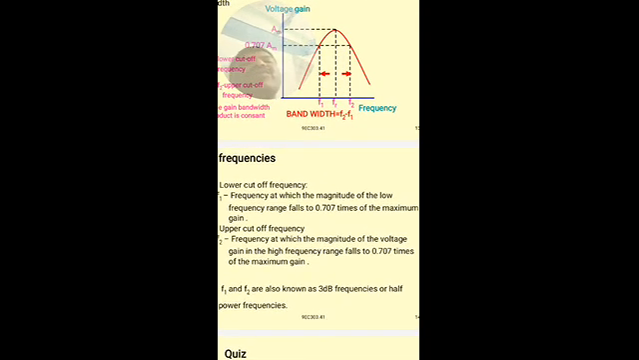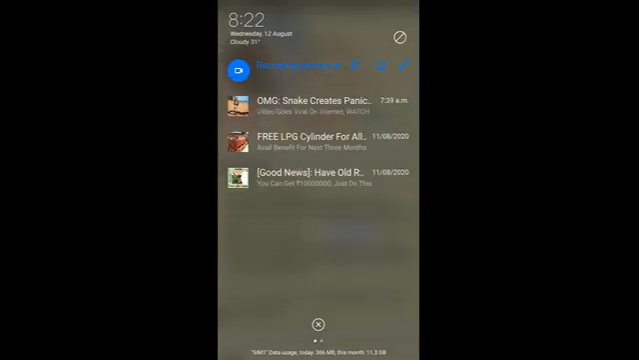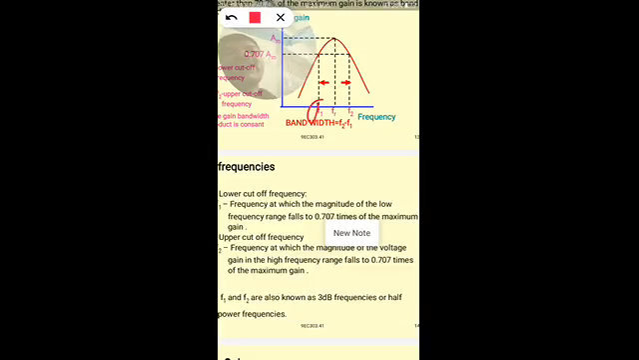The lower cutoff frequency f1 is the frequency at which the magnitude of the gain in the low frequency range falls to 0.707 times the maximum gain. Between the two frequencies, f1 and f2, is the region where the gain remains almost fairly constant. Between f1 and f2, the gain remains greater than or equal to 70.7% of the maximum gain. This is called the bandwidth.